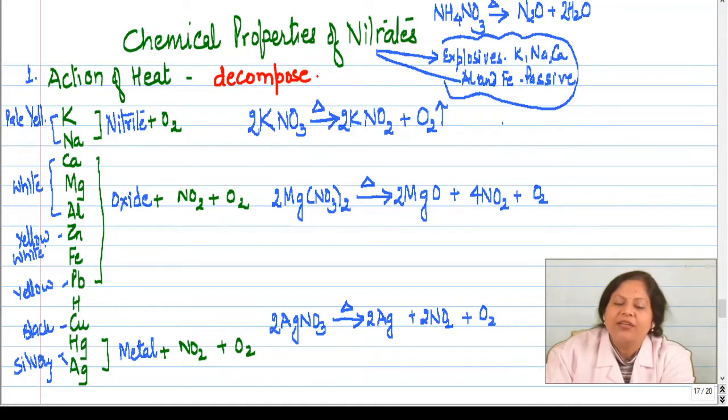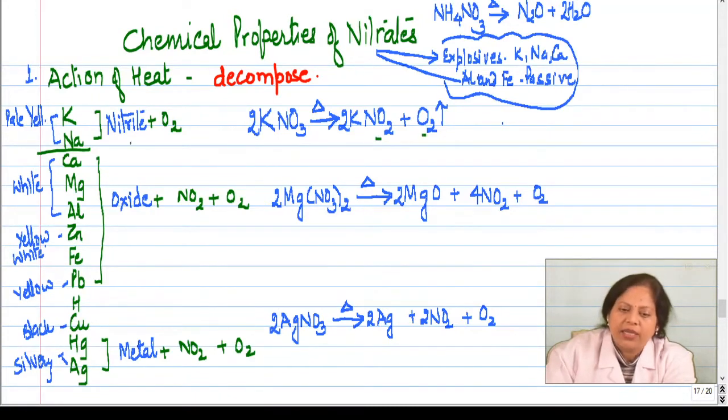So when nitrates are heated, they decompose. Now you have to remember they decompose in a very interesting manner. If you take sodium and potassium, these nitrates on heating will always form nitrite, and they will release what? Oxygen gas. So whether you take sodium nitrate or potassium nitrate, the product will be what, children? The product will be nitrite, and oxygen gas will be released.